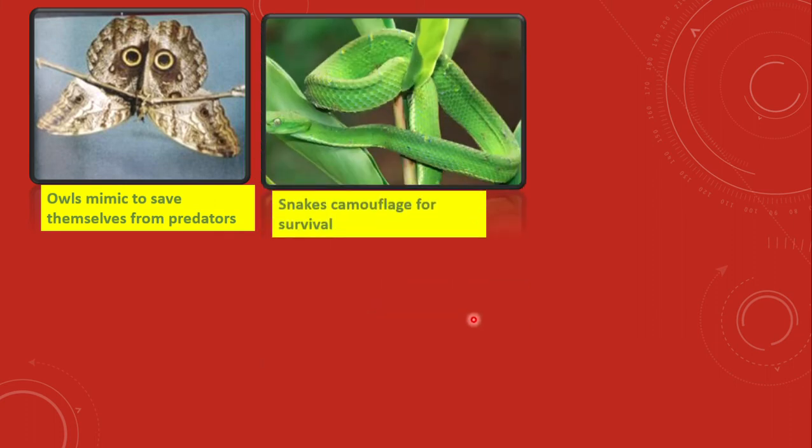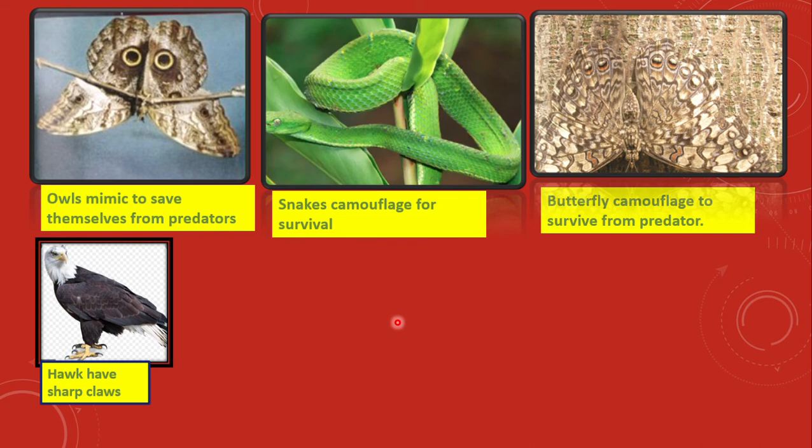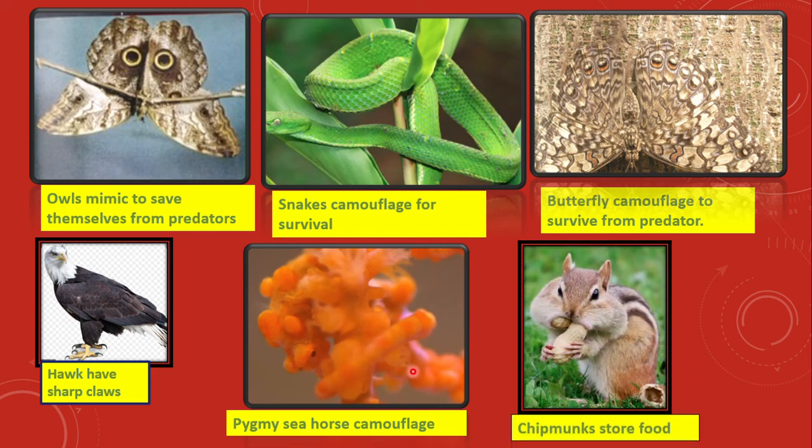These are some of the structural adaptations. Look at the owl, look at the snakes camouflaging. This is a pygmy seahorse. It is smaller than a clip. See how it's camouflaging. And these are the chipmunks storing food.